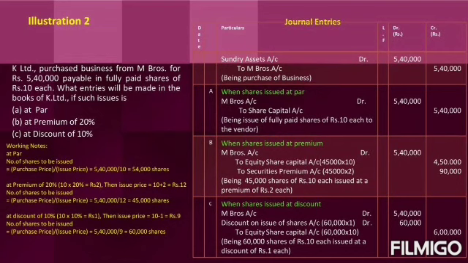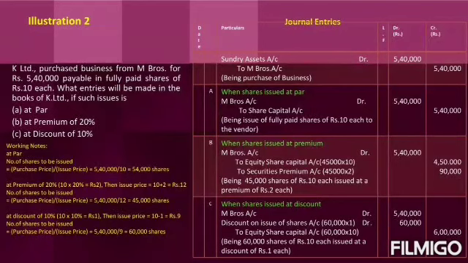Then the third case is discount of 10%. Shares issued at discount. So see the working note. If it is a discount of 10% on the original price of the share, that is rupees 10, 1 rupee will become the discount price. Then the issue price will reduce to 9 rupee. That is 10 minus 1. It will reduce to 9 rupee.